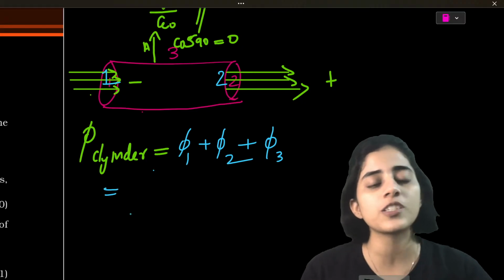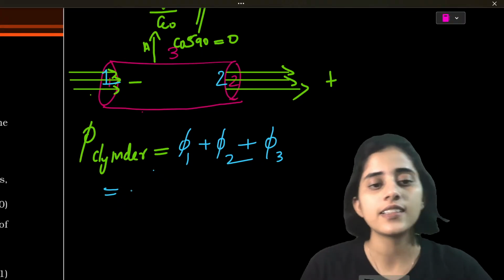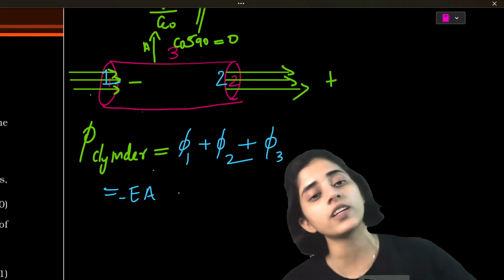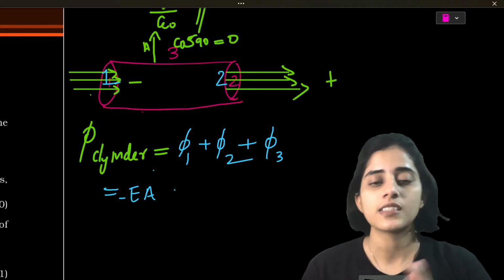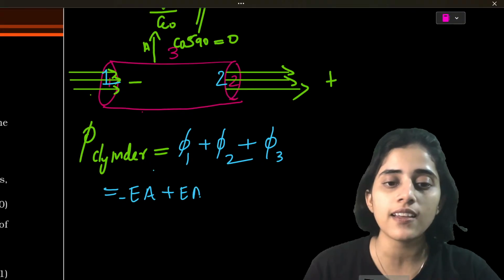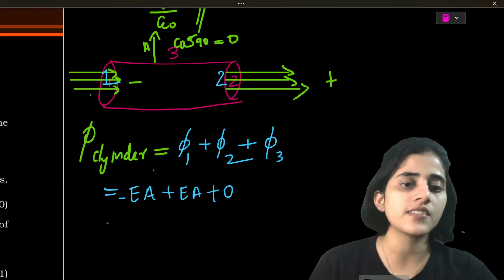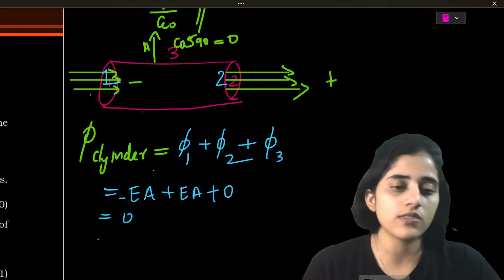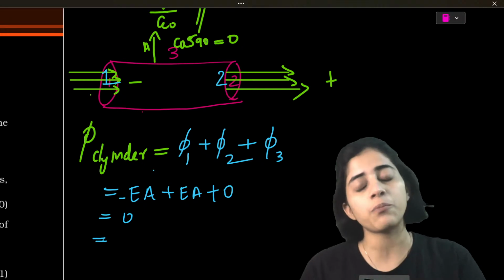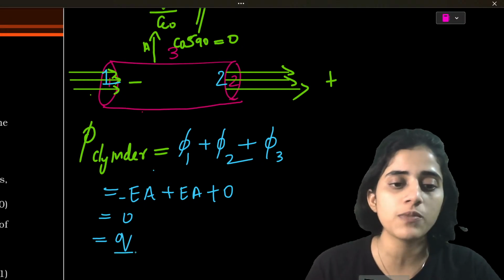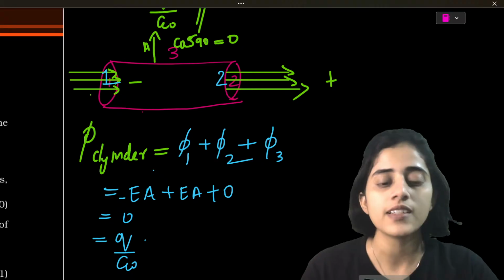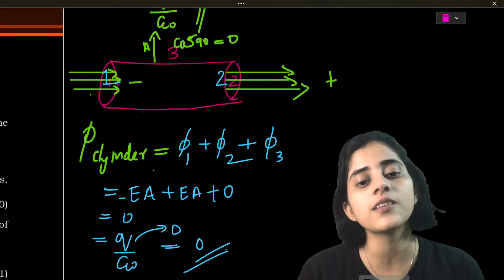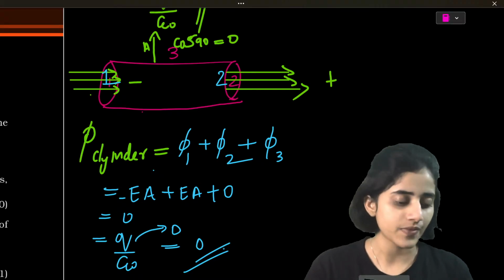Phi of 1 is going to be minus EA, because it is going inwards, it's always minus. Surface 2 is going to be plus EA. Surface 3 is definitely 0. So minus EA plus EA is again 0. So what is phi supposed to be? According to Gauss law, phi is supposed to be Q by epsilon naught. But there are no charges, so Q is 0. So this whole thing is 0. Okay.